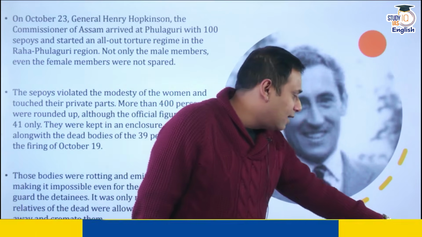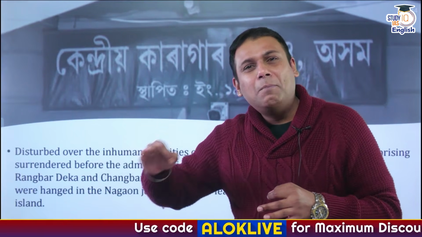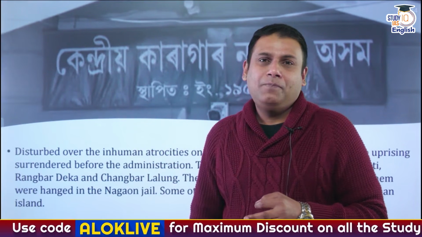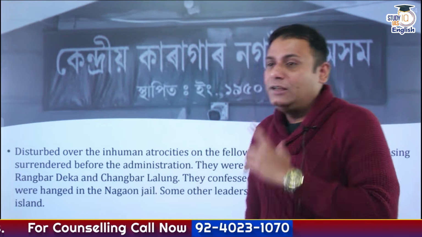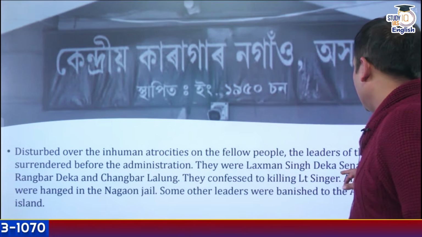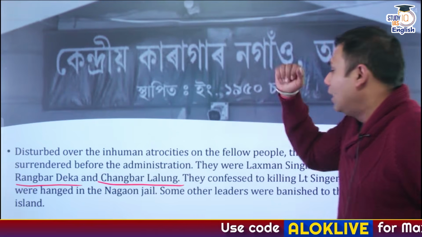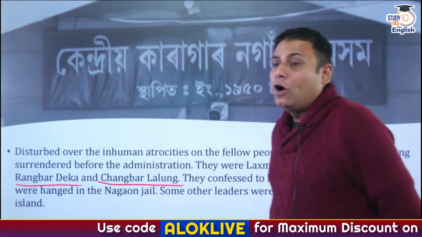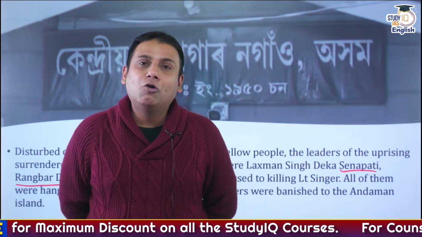Lakshman Singh Dekaji realized one thing, that if we keep on protesting, these people are completely unethical and immoral, and they won't pay attention to any of our demands, and they will continue this brutality. They will keep on attacking the modesty of our women. So at this point of time, many leaders such as Lakshman Singh Dekaji, who was the Senapati, Rangbar Dekaji, and Changabar Lalung, all of them surrendered. Later on, many of them were sent to jail and hanged. Some of them were banished to the Andaman and Nicobar Islands.